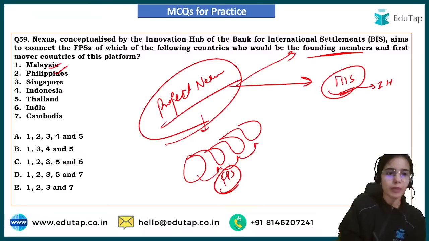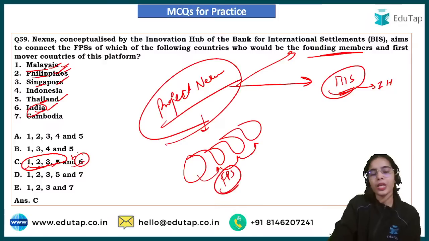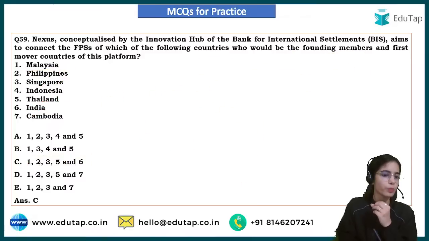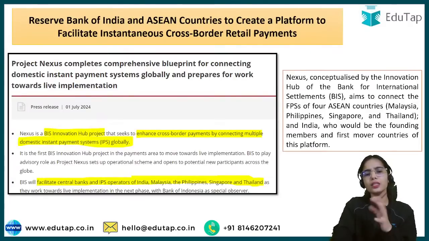Malaysia, Philippines, Singapore, Thailand and India. So these are the 4 ASEAN countries and India. We have become the first mover countries, or the founding members. So who is the observer country? Anyone can tell me? Very good. Indonesia is the observer country. So this is Project Nexus that wants to connect the fast payment systems of different countries in a multilateral manner.